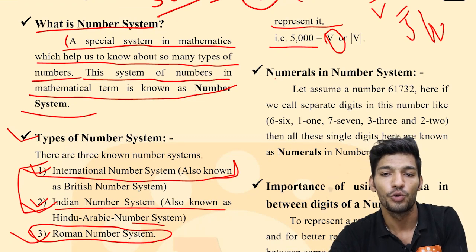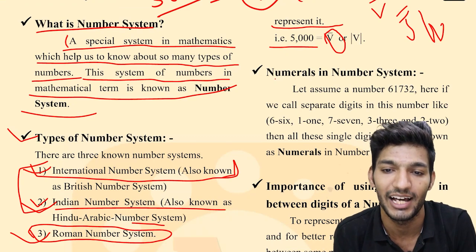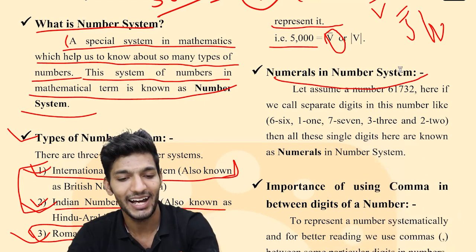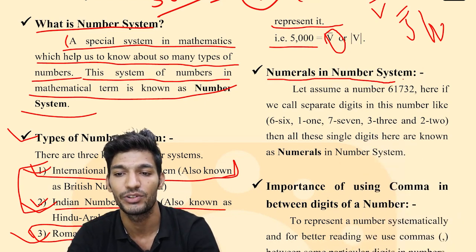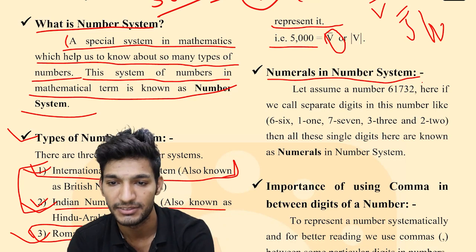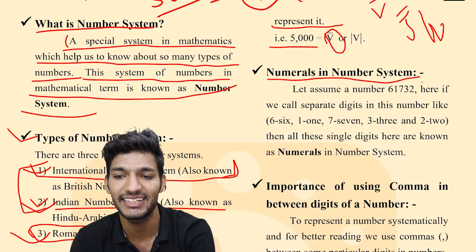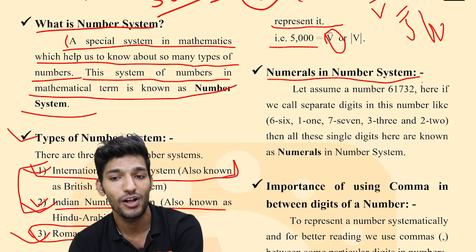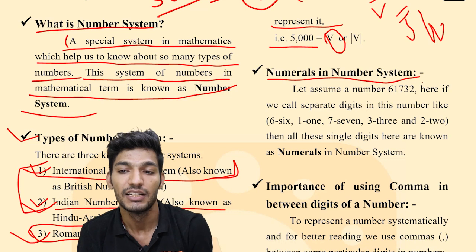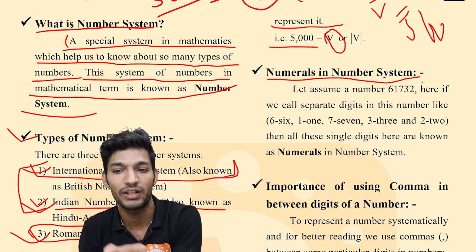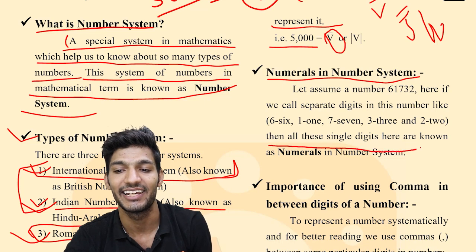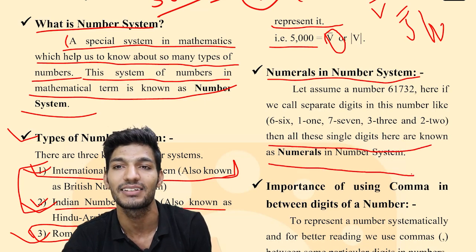Okay, so now numerals in number system. We are now going through numerals in number system. So what are the numerals in number system which we are now going to discuss? Let us assume a number 61,732. Here, if we call separate digits in this number, like 6, 1, 7, 3, 2, then all these single digits are known as numerals in number system.